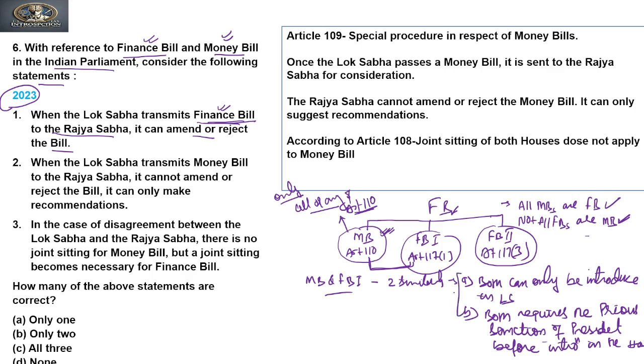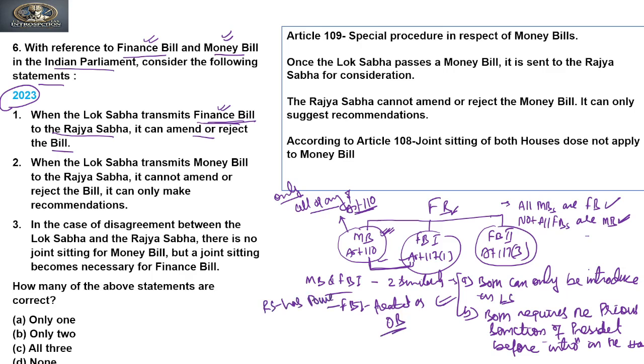So these are the two similarities between money bill and finance bill first. Rest of the bill, other than these two, the finance bill first is treated as an ordinary bill, right?